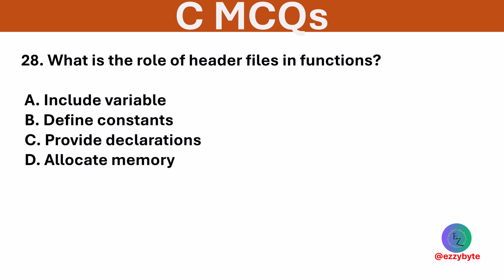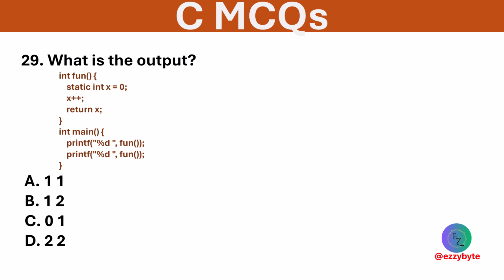What is the role of header files in functions? Options are include variable, define constant, provide declaration, and allocate memory. Option C is correct. Header files provide function declarations and macro definitions. Output of the following. Options are 1 1, 1 2, 0 1, and 2 2. Option B is correct. Static retains value between calls. First call returns 1, second returns 2.